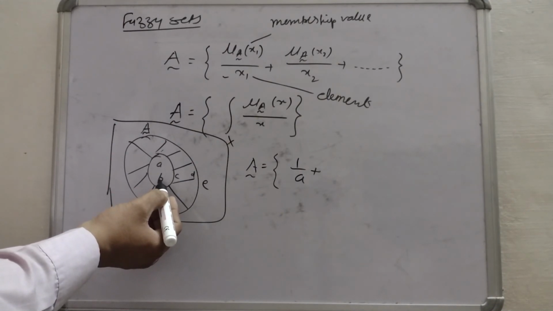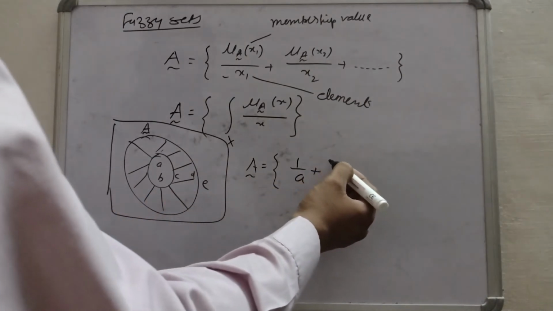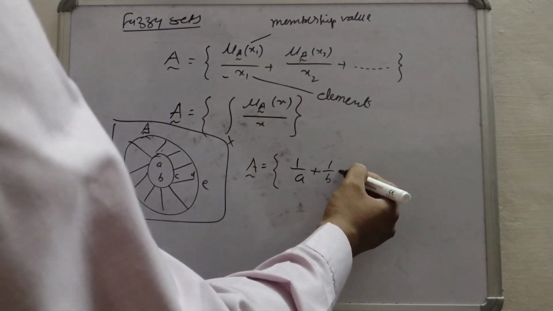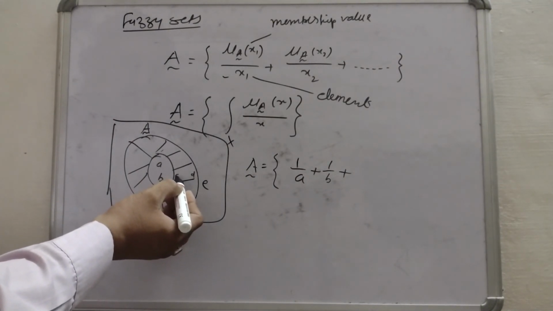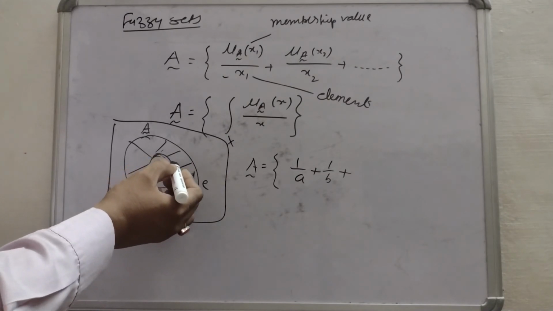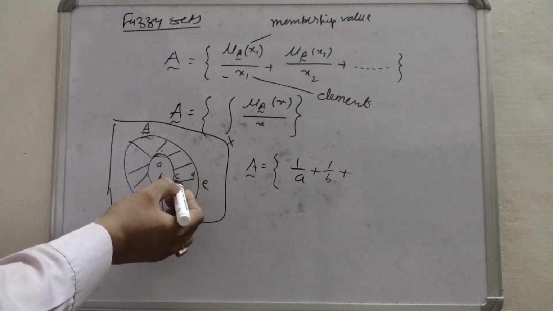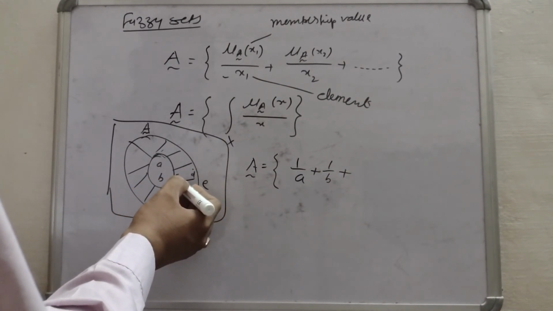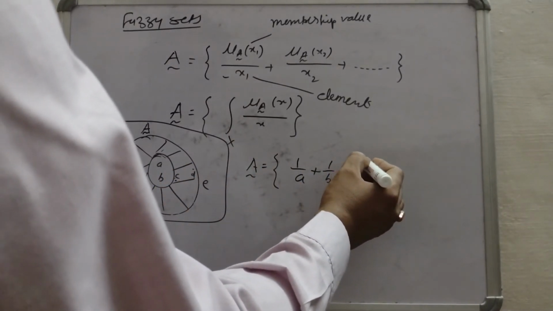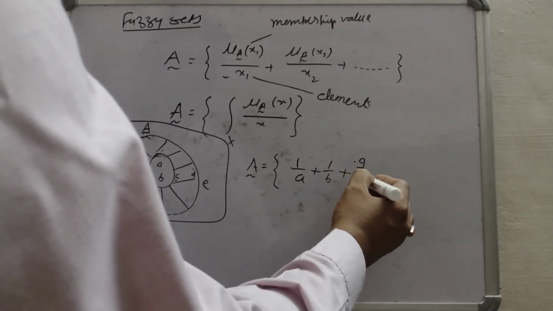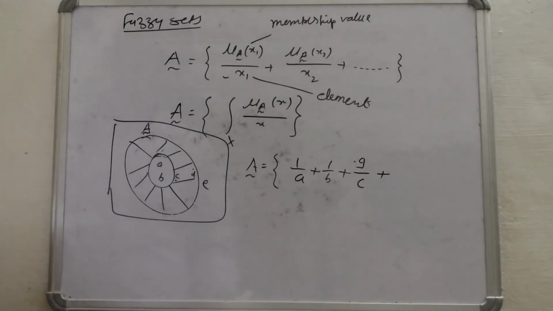Secondly, B is also a clear member of set A, so 1 upon B plus. Now you can see C is near to full membership. C is very near, so it is just near to full membership, so around 0.9 upon C. I am just giving an example of how to write.